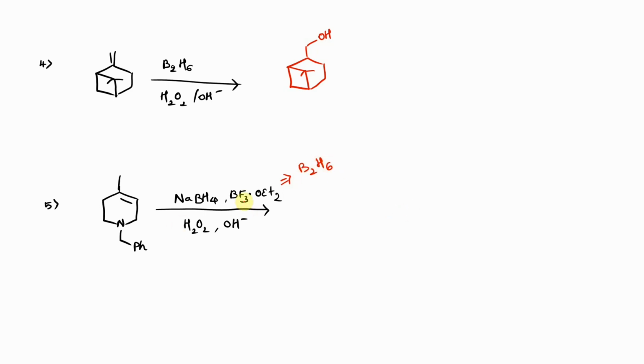So this reaction is nothing but treating the given substrate with B2H6 in the presence of H2O2 and OH minus. Since the carbon-carbon double bond is already substituted, we will have a stereochemical structure. So you need to be careful about the stereochemical structure, not about the substrates or the reagent being given to you. The group which is already present will be on the dash bond, and the species which are going to add will be on the wedge bond.